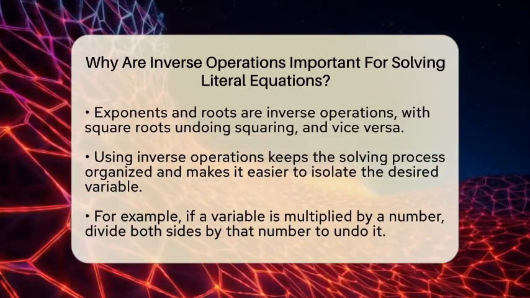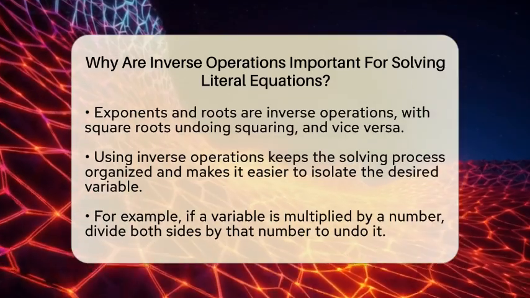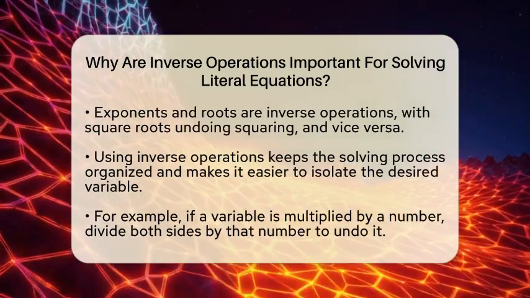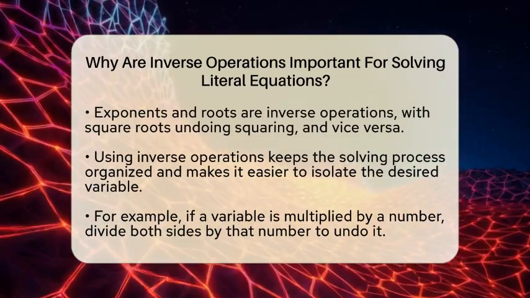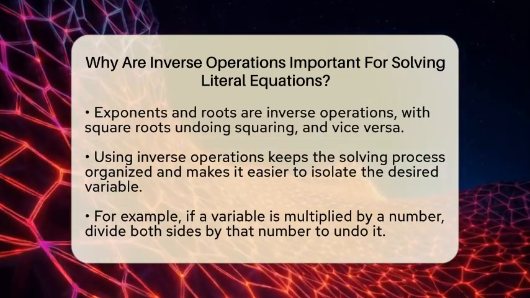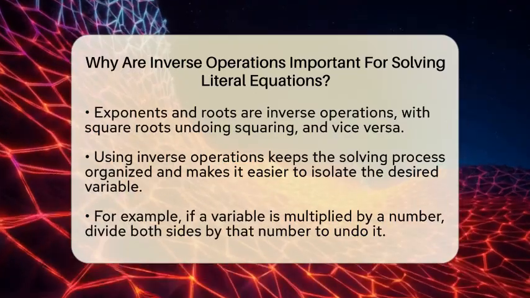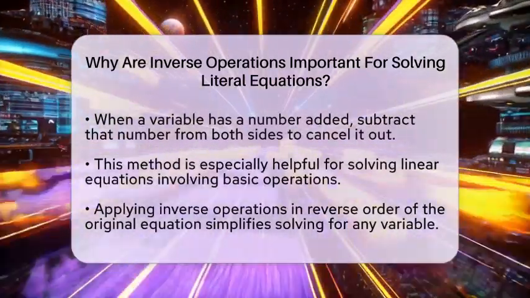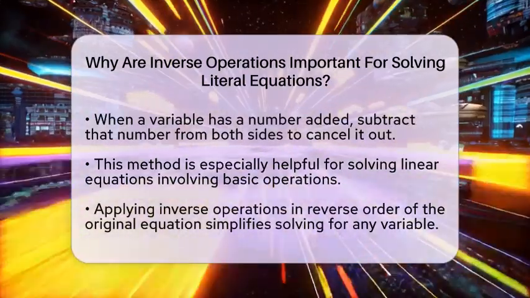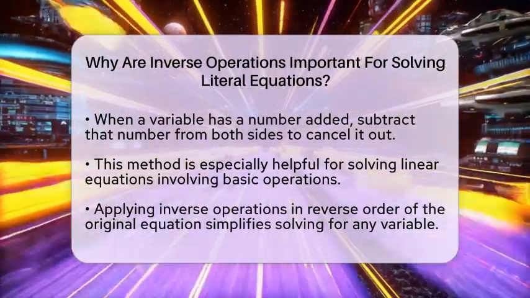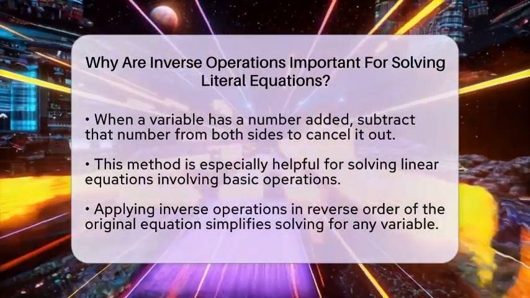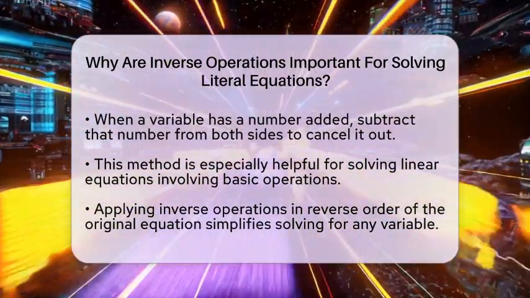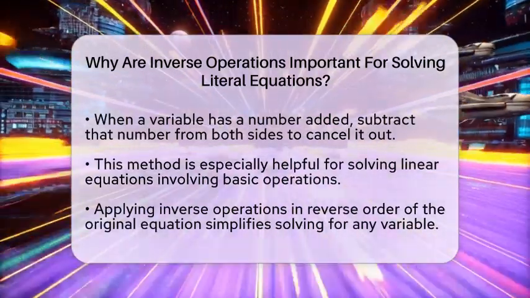Using inverse operations makes solving literal equations easier because it keeps the process clear and organized. When you want to isolate a variable, you perform the inverse operation to remove other terms. For example, if a variable is multiplied by 3, you divide both sides of the equation by 3 to undo that multiplication. If a variable has a number added to it, you subtract that number from both sides. This step-by-step process keeps the equation balanced while you work to find the variable.